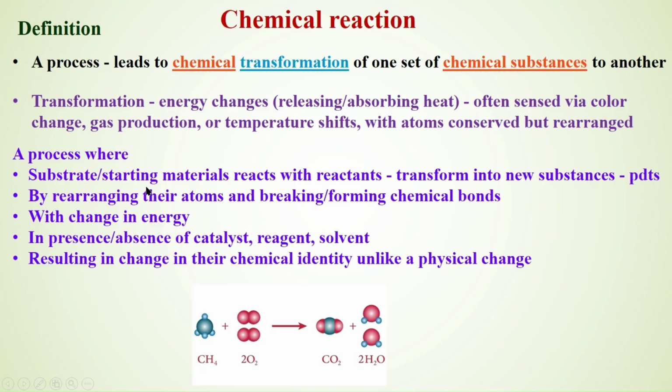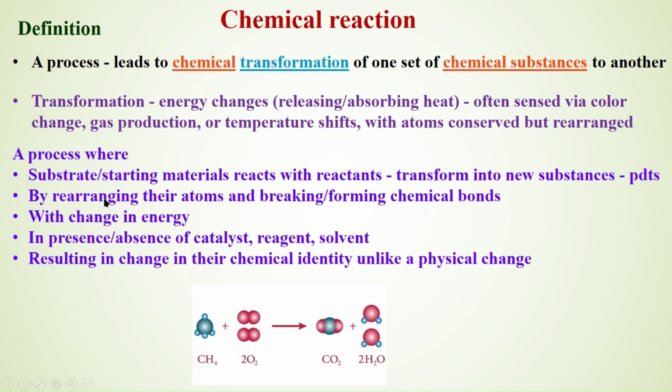The alcohols can be converted into acids. The acids can be converted into alcohols. The chemical identity of the product has completely changed. The product which is formed may have a completely different chemical identity than that of the starting material.